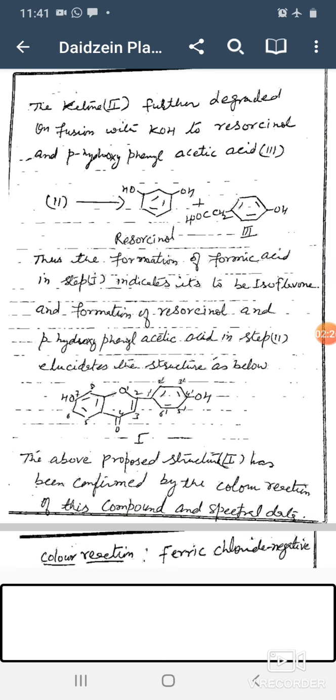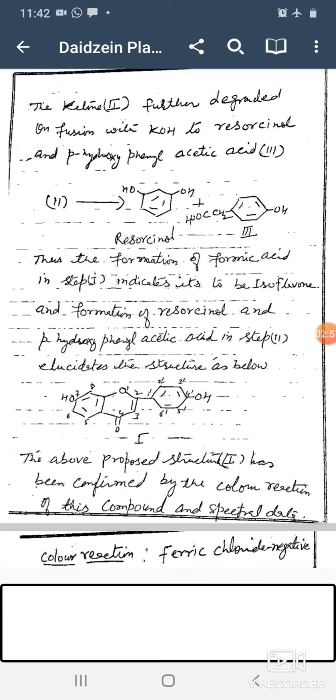The ketone, structure 2, is further degraded on fusion with KOH to resorcinol and parahydroxyphenyl acetic acid, structure 3. So the ketonic compound on hydrolysis gives resorcinol and parahydroxyphenyl acetic acid.